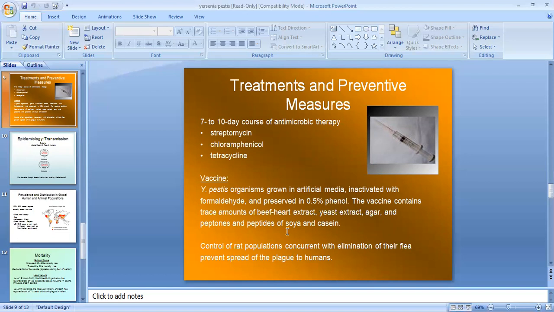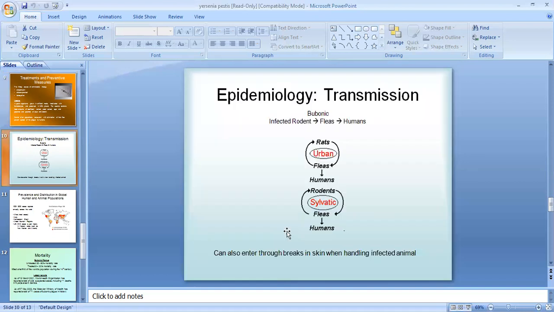Vaccine of Yersinia pestis organism is grown in artificial media, inactivated with formaldehyde and preserved in 0.5% phenol. The vaccine contains trace amounts of beef heart extract, yeast extract, agar and peptone and peptide of soya and casein. Control of the rat population concurrent with elimination of their fleas prevents spread of the plague to humans.